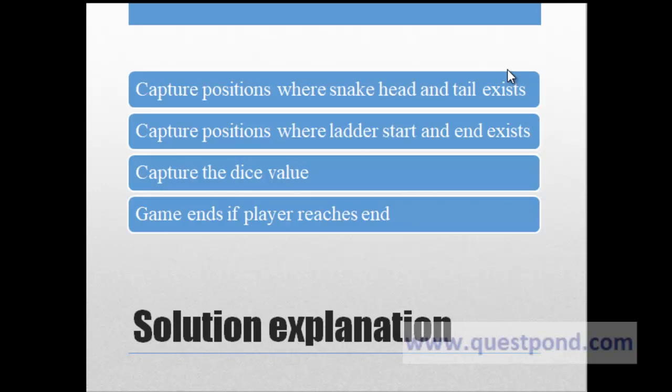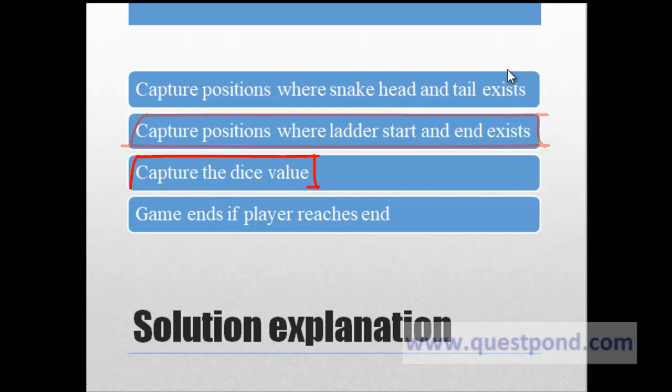From a coding perspective, these are some of the points which we need to capture. We need to capture the points where the snake's mouth is, which is also known as the head, and where the snake's tail goes, correct? Because when we are hit by the snake head, we have to move all the way to the tail. Same way, we will also have to capture the positions where the ladder starts and ends, especially where the ladder starts, that point from where you will move towards the end.